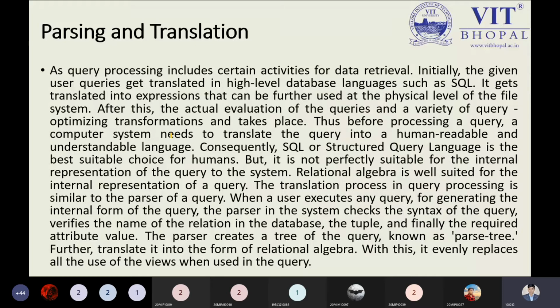As query processing includes certain activities of data retrieval, initially the given user query is translated into the high level database language, that is SQL. First we have our data in the form of SQL, and it gets translated into an expression that can be further used at the physical level of the file system. After this, the actual evaluation of the queries and a variety of query optimization transformations take place.